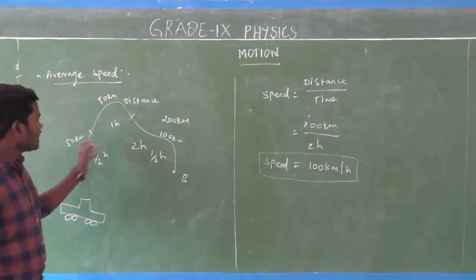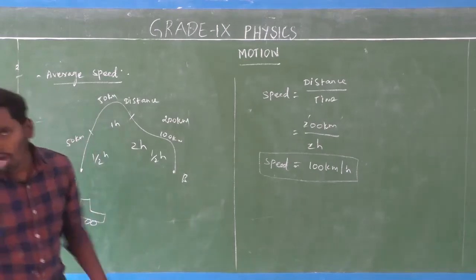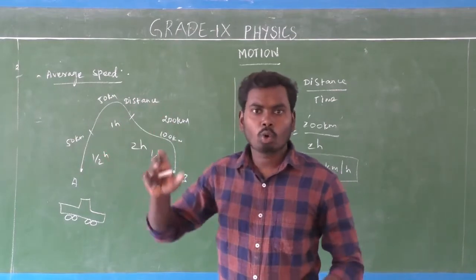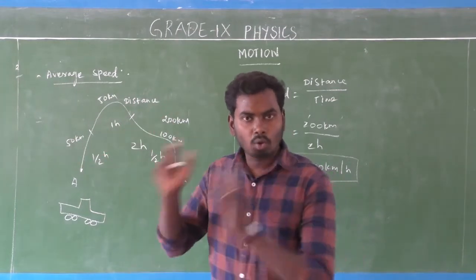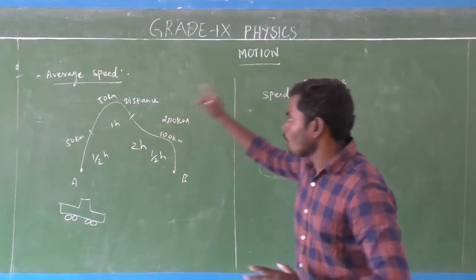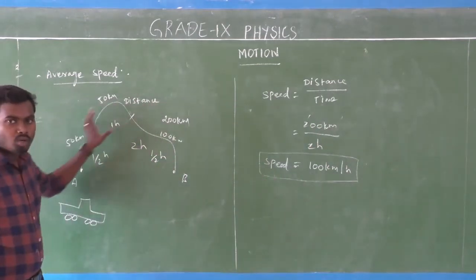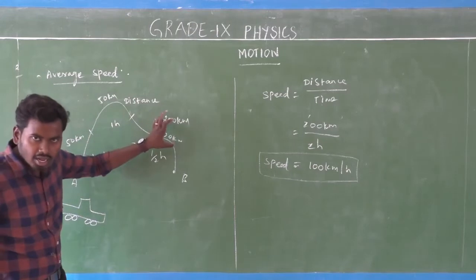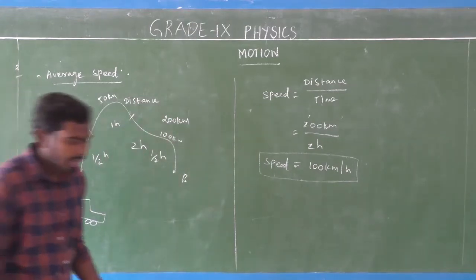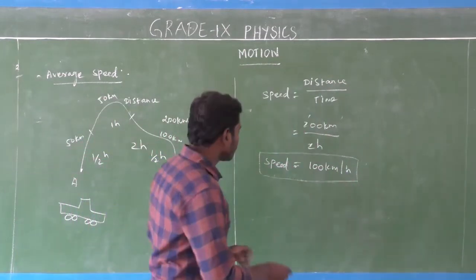So what is average? First of all, what is the word meaning of average? The sum of all quantities divided by the total number of quantities, that is average. Here average means you add all the quantities of distance and divide by the total time taken, so we can get average speed.